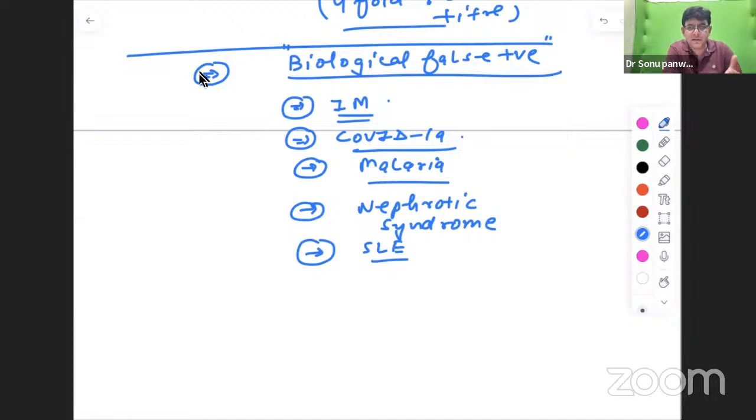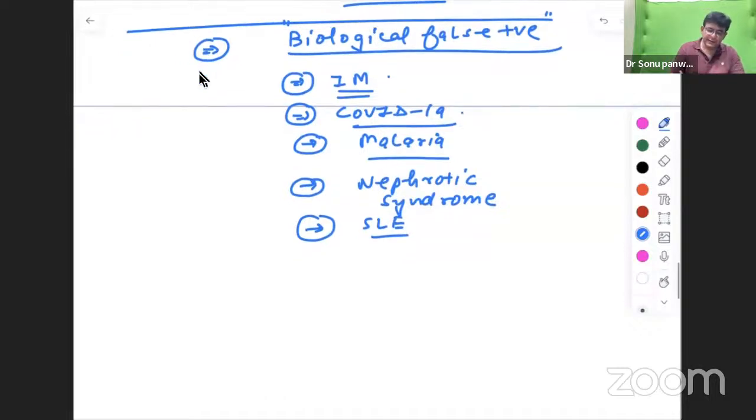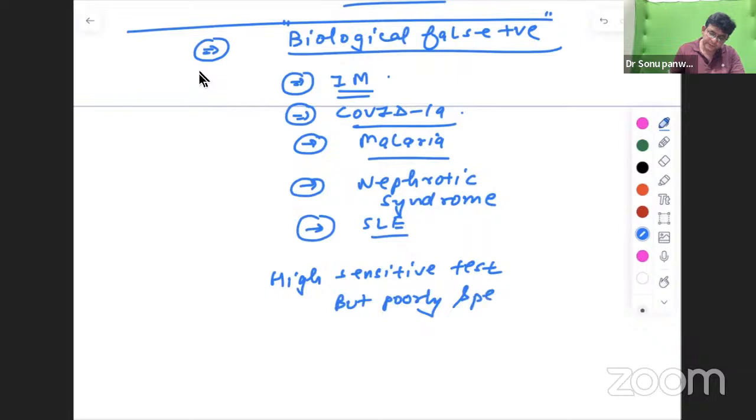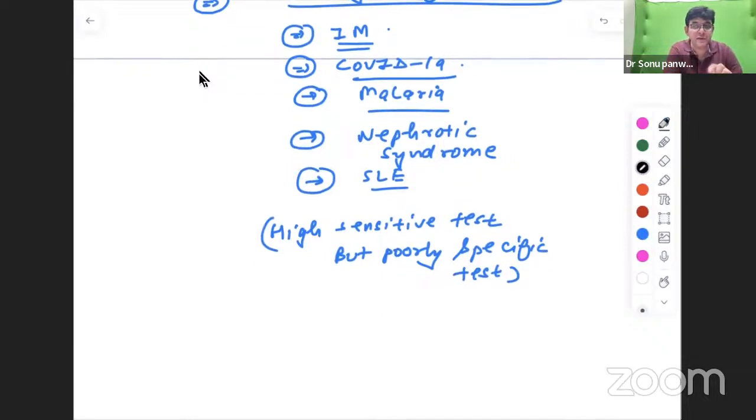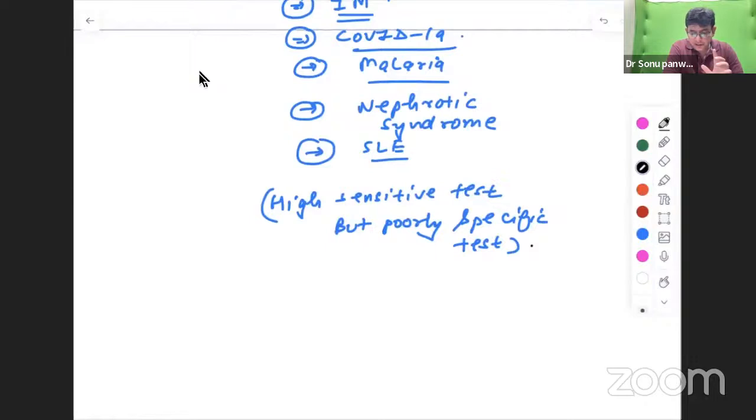So these biological false positives tell that it is not a very good test. The Widal test is not a very good test. It is a time pass test. Actually, it is said to be a highly sensitive test, but poorly specific. Highly sensitive, but poorly what? Specific. So the Widal test is highly sensitive but poorly specific. Hi, Manish.